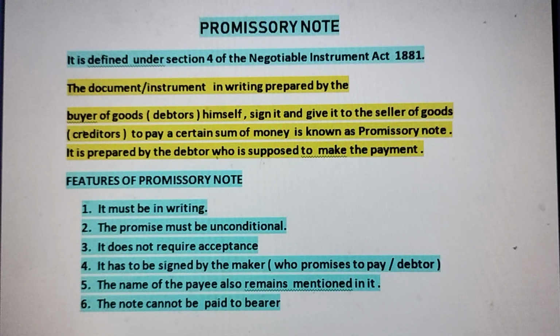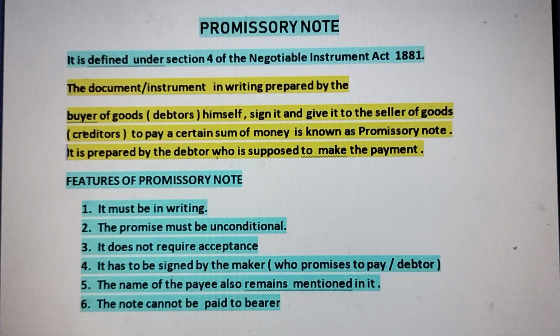Third, it does not require acceptance. It is drawn by the buyer, signed and sent to the seller. The seller does not need to accept it. So it doesn't require acceptance. In case of bills of exchange, if it is not accepted by the drawee, then it will become dishonored by non-acceptance. That is not applicable in case of promissory note. It does not require acceptance from the seller.